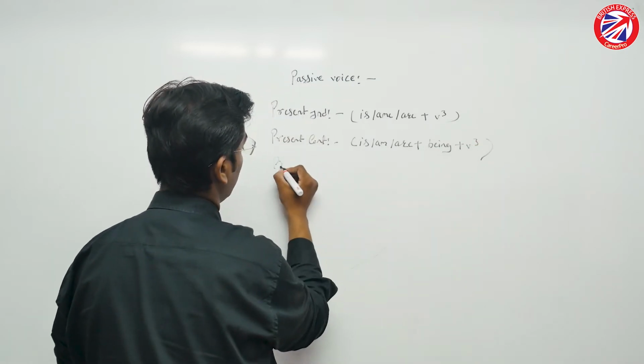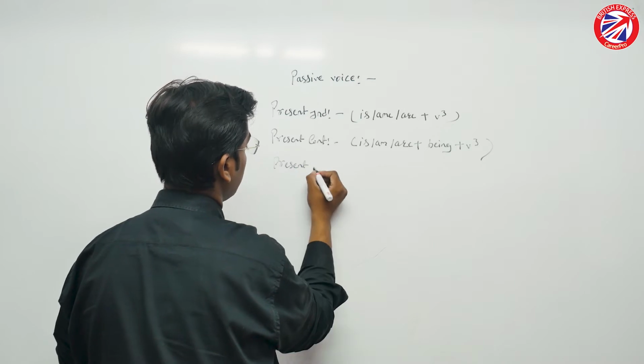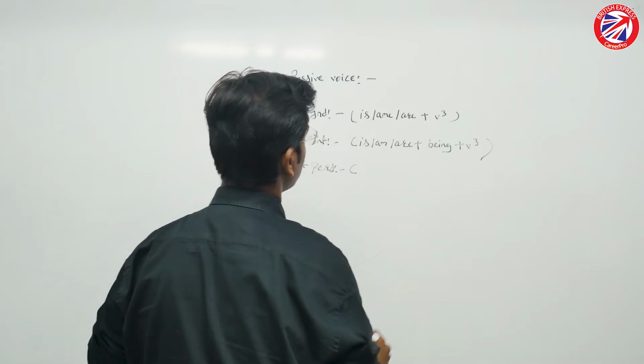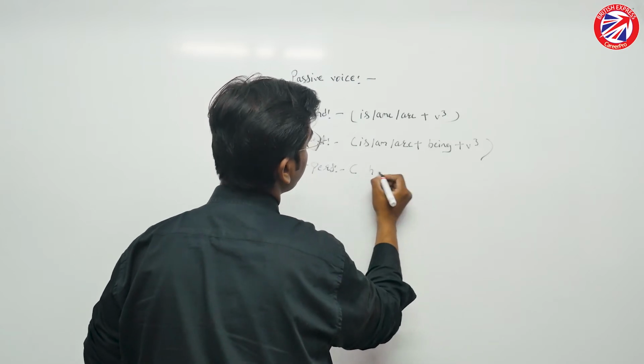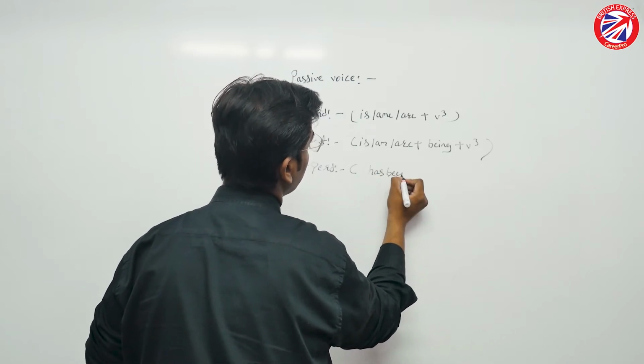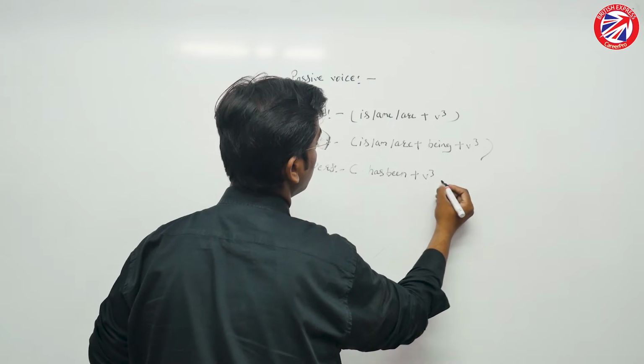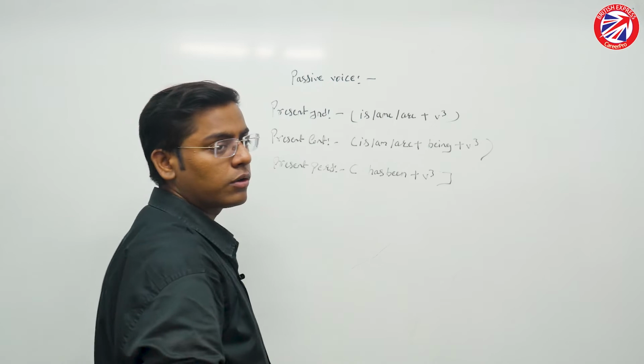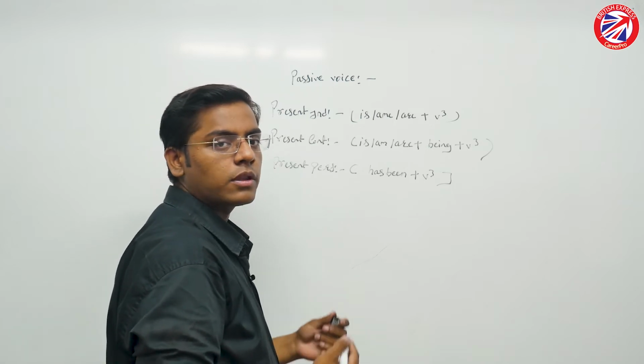Then if we talk about present perfect one, for this we're going to use has/have been plus verb's third form. That's it. So this was all about the present tense. Now we will talk about the past tense.